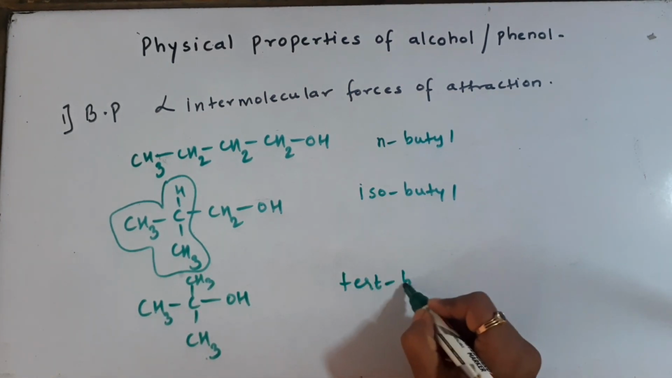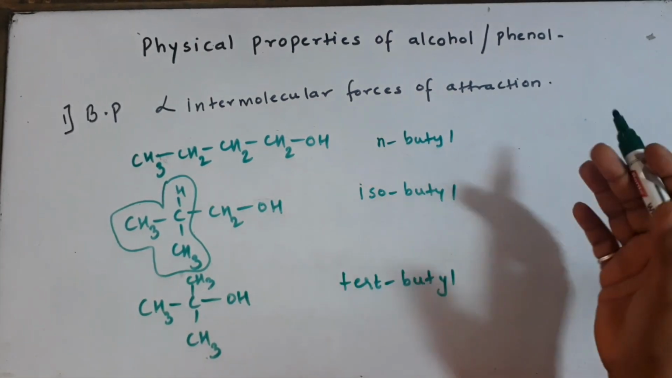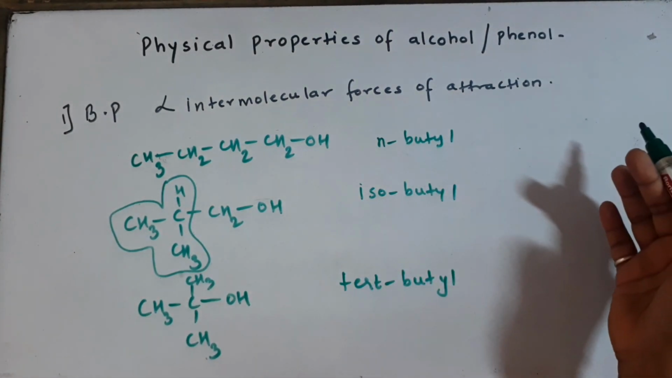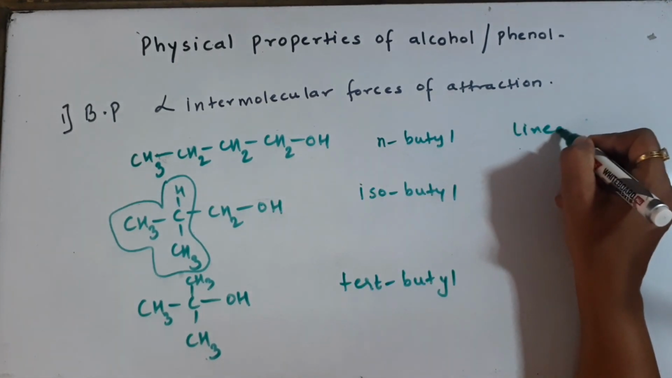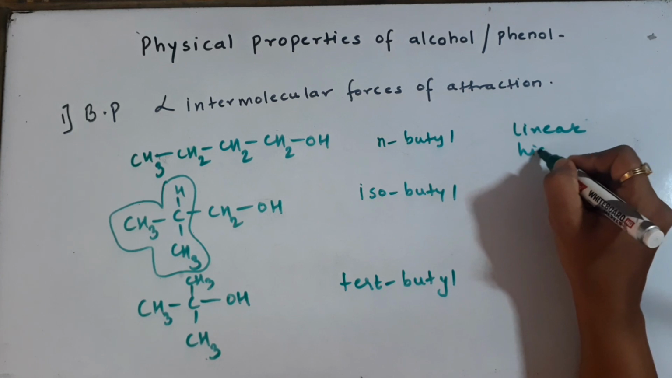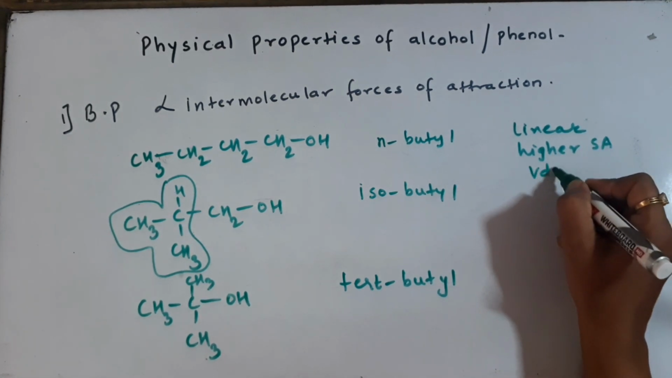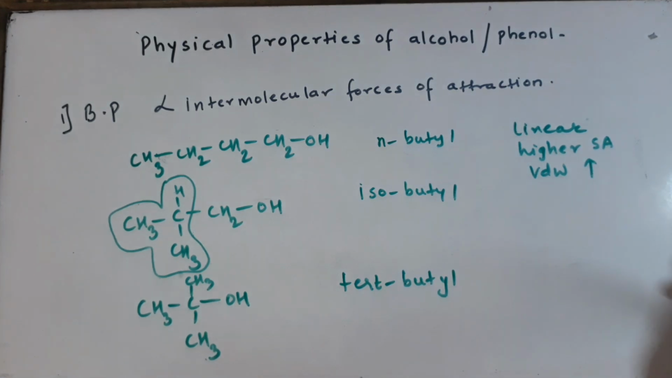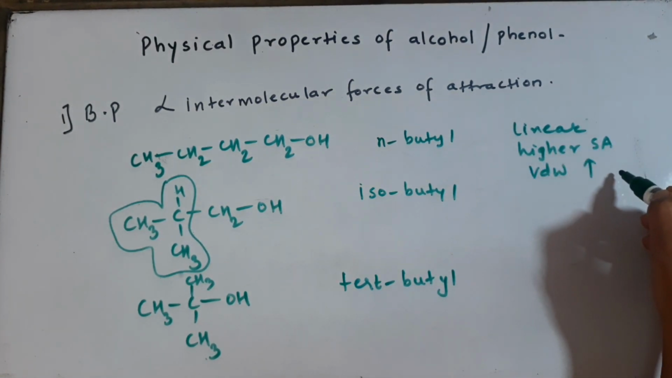Often a question is asked on the comparison of the boiling point between these three isomers, or any of the three isomers of a given alcohol. This first one is a straight chain compound, so naturally it is going to have a higher surface area. Due to higher surface area, its van der Waals forces of attraction are going to be the greatest. So the more the surface area, the stronger will be the attractive forces and the higher will be the boiling point.